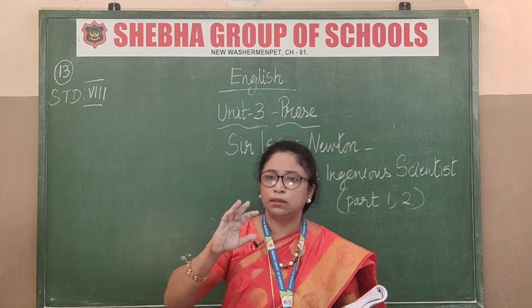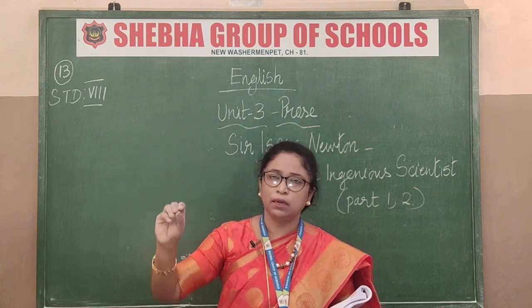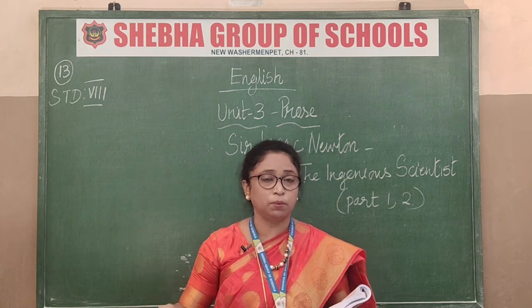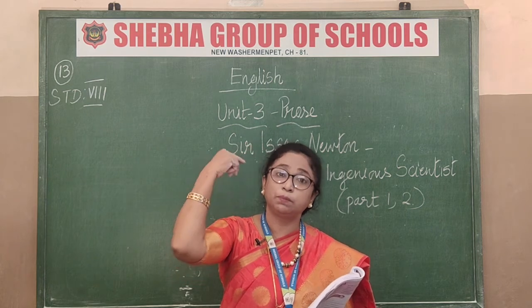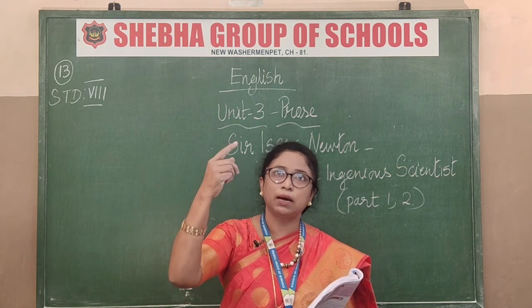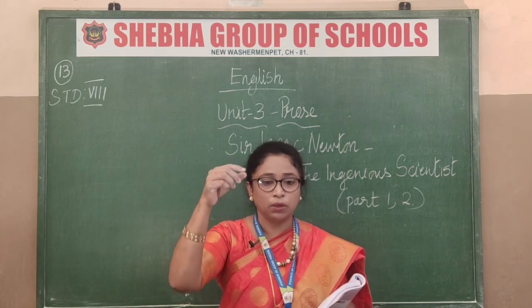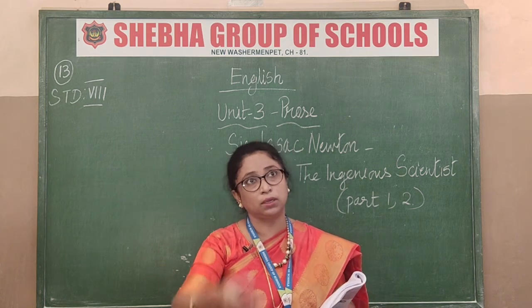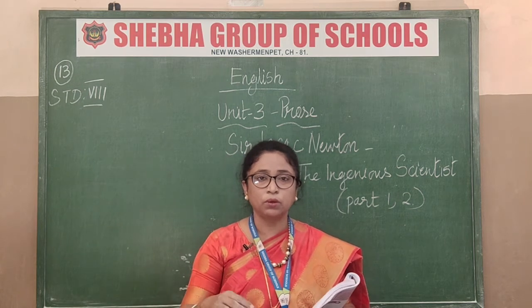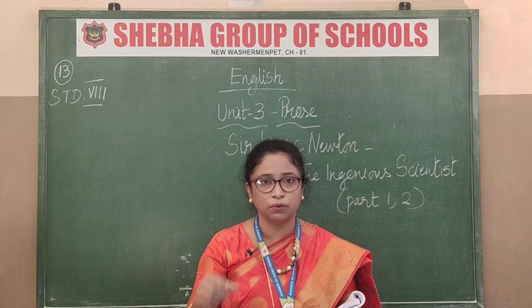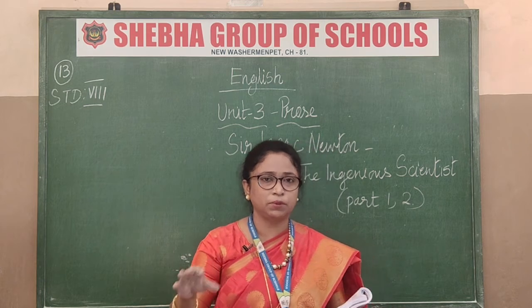So he reserves himself, that is, he does not meet anybody. He goes and stays in one place, keeps thinking about mathematics. He solves mathematical problems, and then he looks at the sky, continuously looks at the sky. What is the sky? What is beyond the sky? What is happening? All that. Then only he found about how the apple falls on his head. Then why has it fallen down? Why is it not going up? Why are we walking? Why are we not floating? So that is why then the force of gravitation was found out. Okay, the law of motion was found out. So these are the various types of inventions he had done.